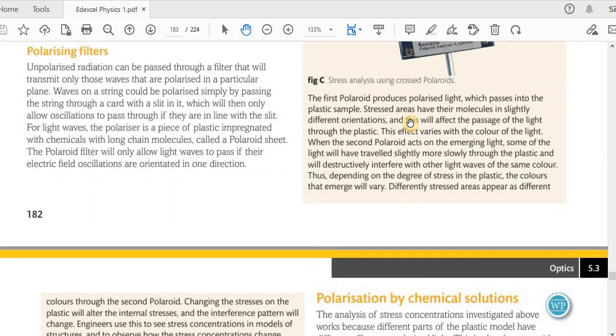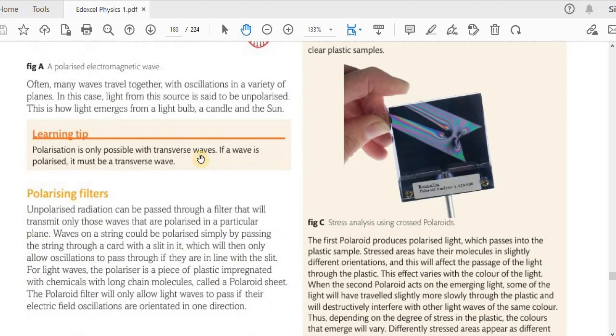Alright, so let's go back up. Polarization is only possible with transverse waves. If a wave is polarized, it must be a transverse wave. So this doesn't work with longitudinal waves. You have to keep this in mind. Polarization can occur only with transverse waves.